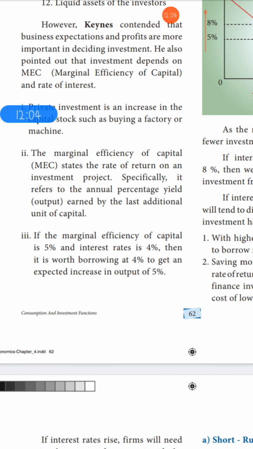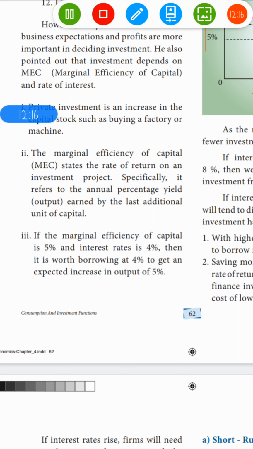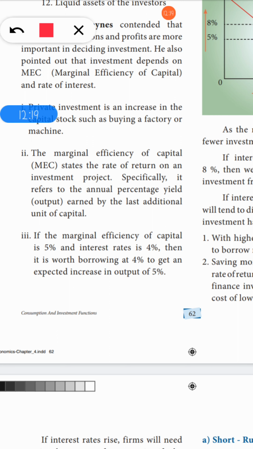However, Keynes contended that business expectations and profits are more important in deciding investment. So business expectations and profits will decide the investment. He also pointed out that investment depends on the marginal efficiency of capital.